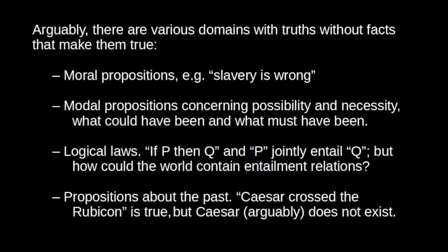Okay, another standard objection to correspondence theory is that not all truths can be accounted for as corresponding to facts. So the worry is that there might be truths without facts that make them true. We'll just go through some potential examples here. There are many domains where this has been claimed. One potential domain concerns moral truths. It is true, we might say, that slavery is wrong. Anybody who thinks that slavery is acceptable has made an error. But what is the fact in the world to which this corresponds? When we say slavery is wrong, okay, slavery happens in the world, but what about wrongness? What could wrongness be?